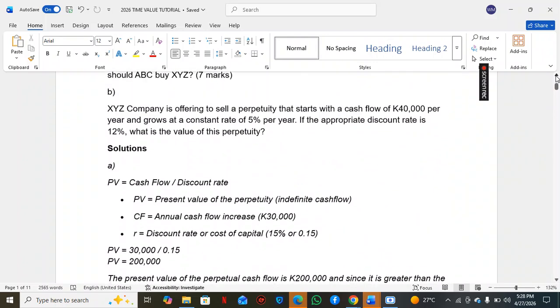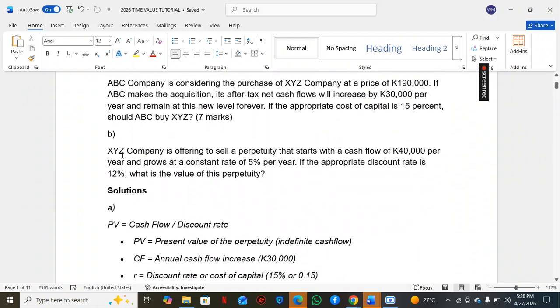Then part B: XYZ is offering to sell a perpetuity that starts with a cash flow of 40,000 per year and grows at a constant rate of 5% per year. If the appropriate discount rate is 12%, what is the value of this perpetuity?